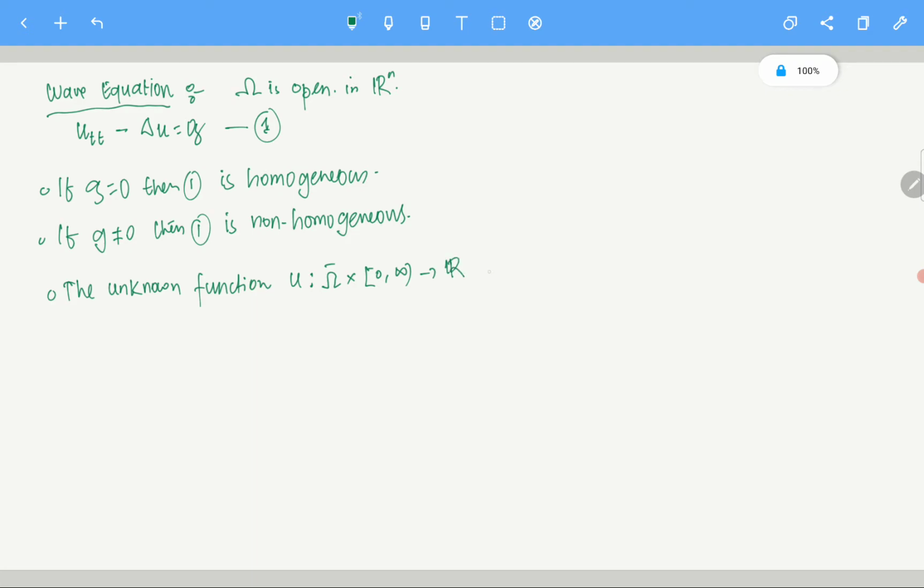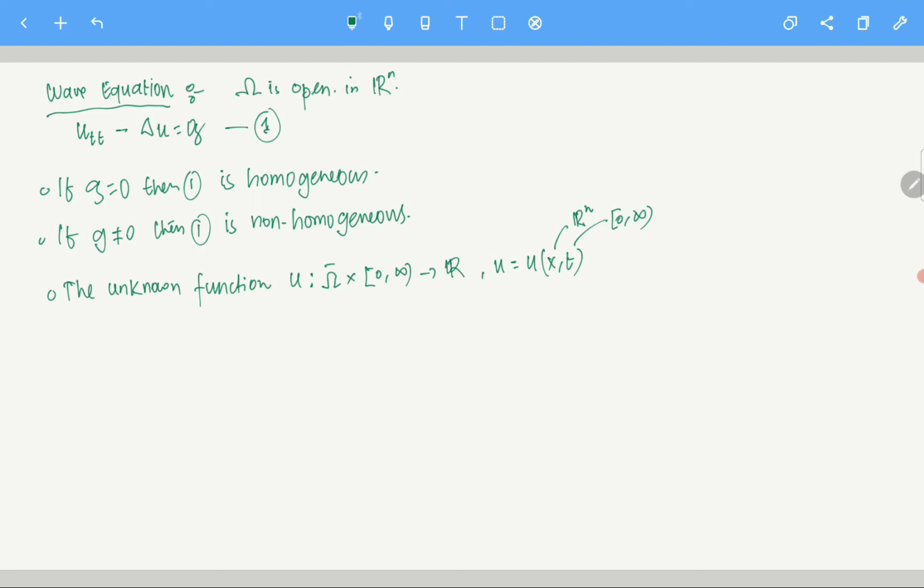It is given by u of x, t, clear. x is in Rn, and t lies in [0, infinity). So u is a real valued function and the domain is omega bar cross [0, infinity). Time we are always taking on the positive axis, so that is why t is between 0 and infinity and x is in Rn.